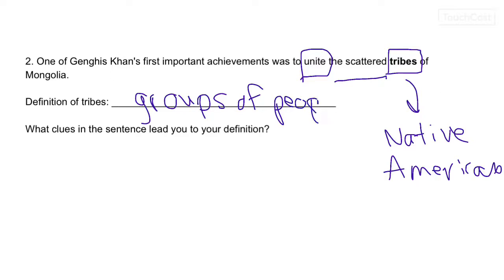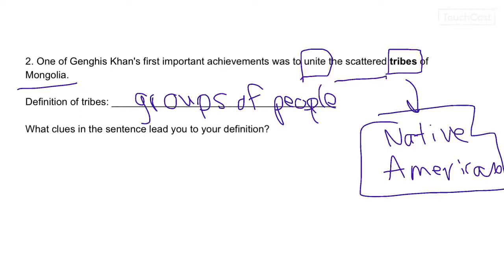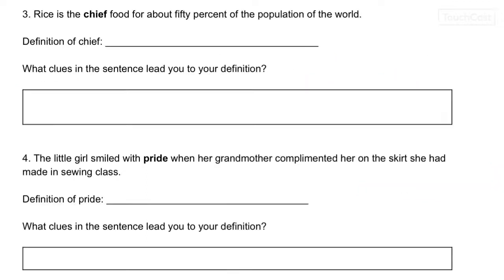Seems like that is the same thing here. He was trying to unite all the different groups of people. So really, I had to use some of my background knowledge here to know that I've heard tribes before somewhere else, and that I know there's a lot of different types of Native Americans, and I can incorporate that here too, to help me figure it out.